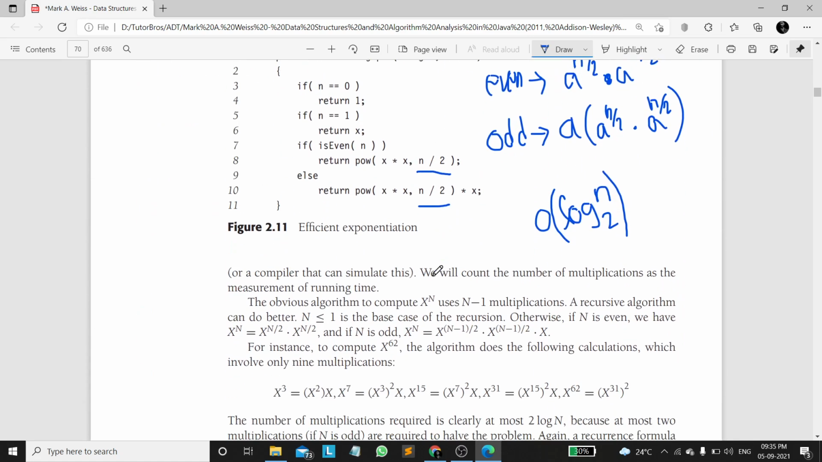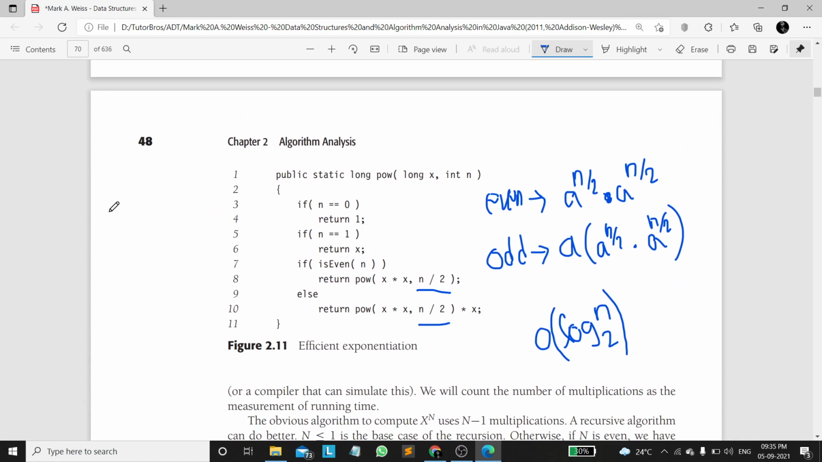How can you do that? So a power n, if n is even, we can write it as a power n by 2 into a power n by 2. These two are similar terms. And if n is odd, we can write it as a into a power n by 2 into a power n by 2. So we can just put this in a recursion, and again n by 2 divides into two parts, again n by 4, based on whether it is even or odd. So this is the recursion call for that.